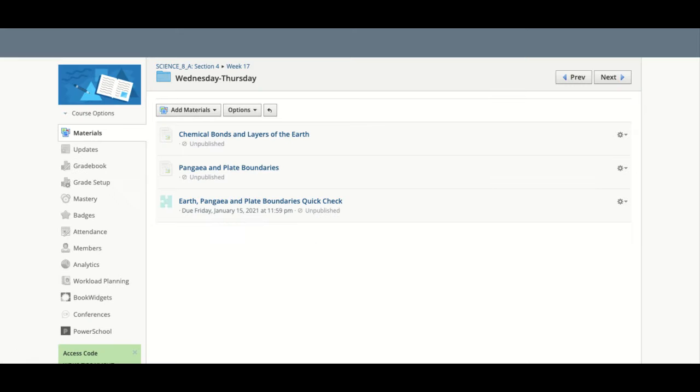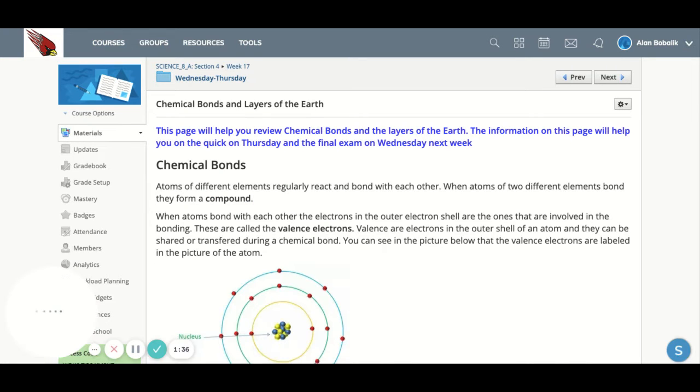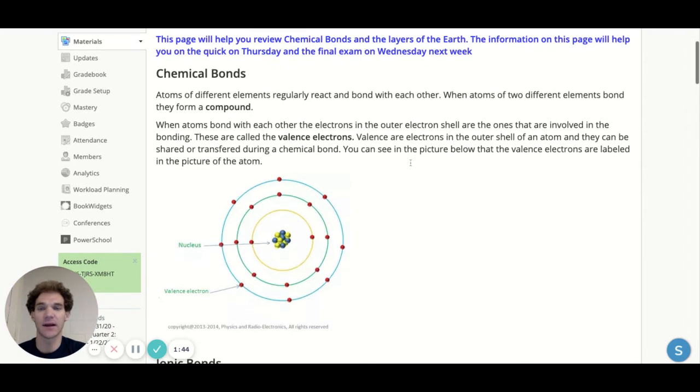So in the Wednesday, Thursday folder, the first page for review will be about chemical bonds and layers of the Earth, and then a Pangea and plate boundaries review page. So let's look at this first one here. This sort of wraps up what we talked about in chemistry. Talking about chemical bonds. So things to keep in mind here.